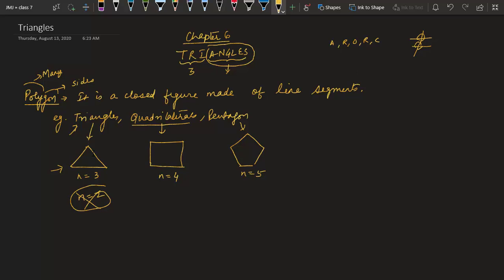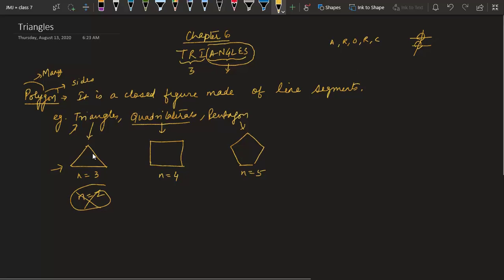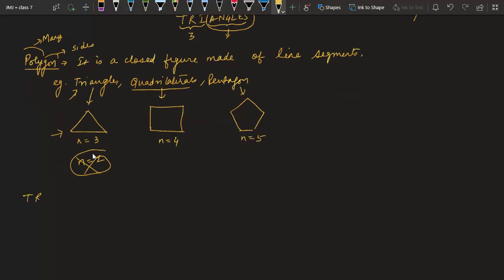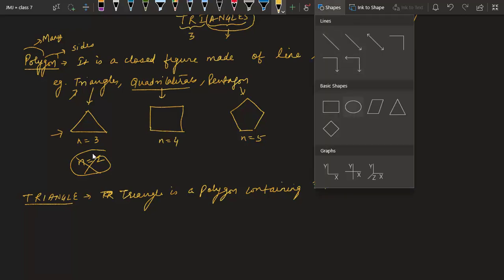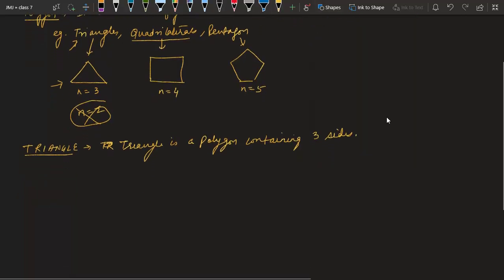Okay, now let's understand what a triangle is. You can write: a triangle is a polygon containing 3 sides.